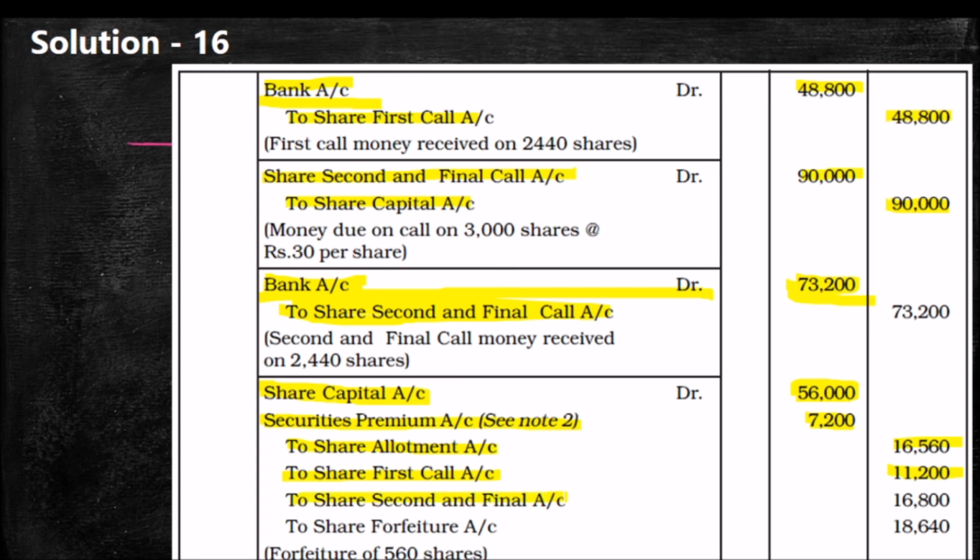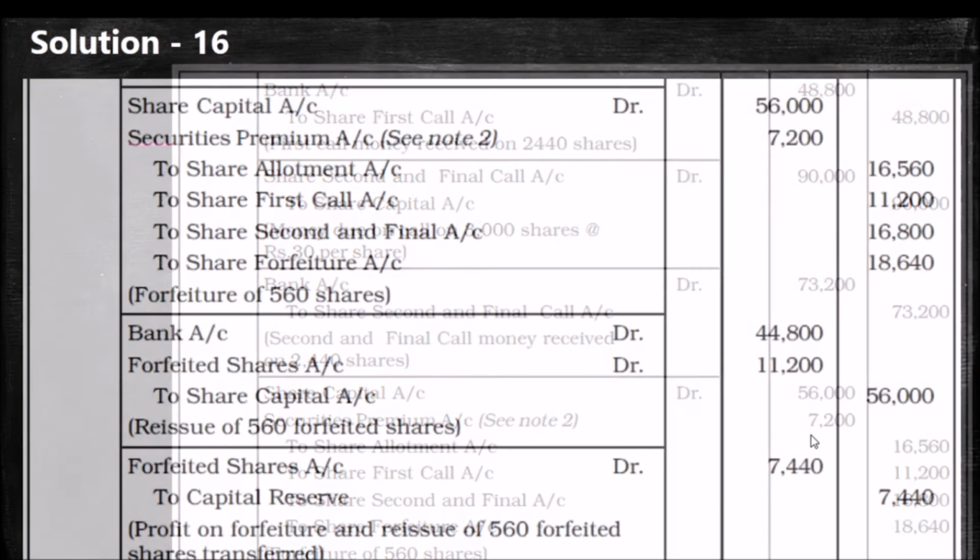Arrear in the second call is 16,800, and already we have received for these 560 shares 18,640. For 360 shares we received only the application money, but for the 200 shares we have received the application and the allotment money. With that we are getting 18,640. After finding this total, when we deduct the 56,000, we will get 7,200.